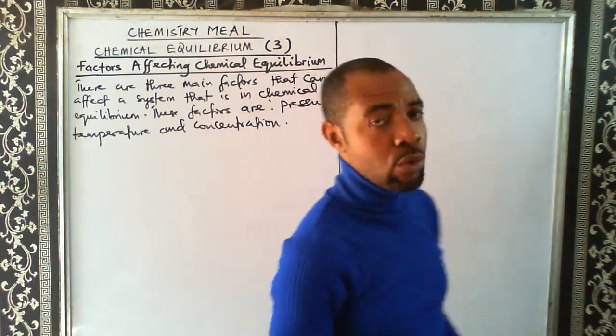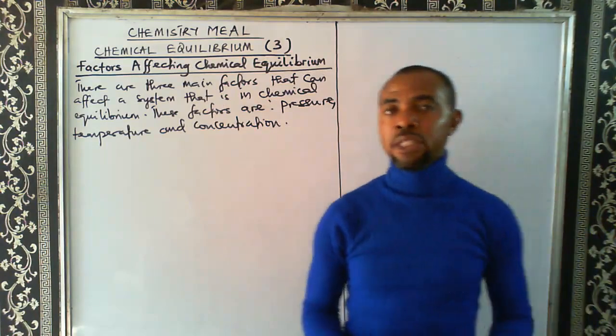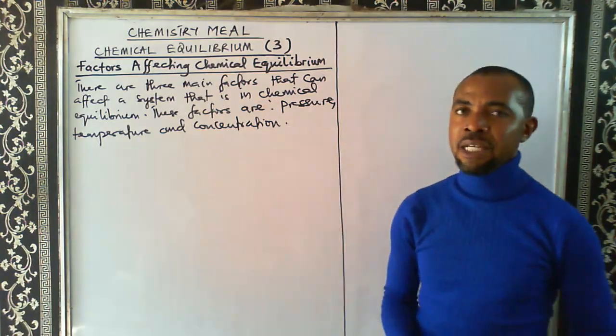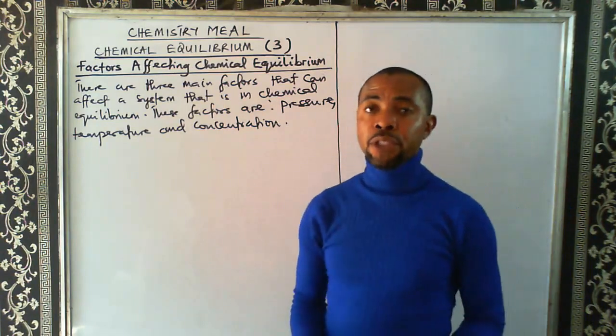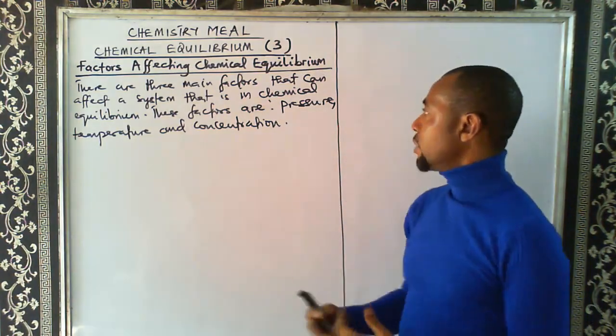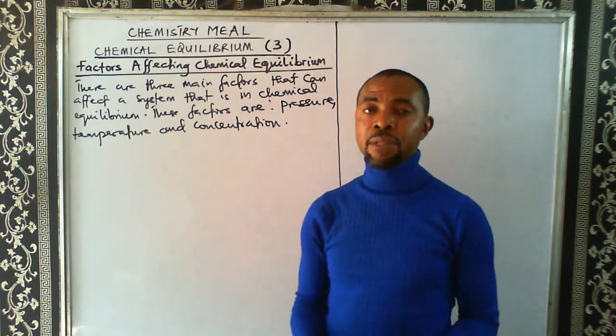You remember that when we looked at Le Chatelier's principle, we said that these factors are disturbances. They are constraints. So they are constraints to the equilibrium position. So these are the 3 factors that will have effect on a system that is in equilibrium.